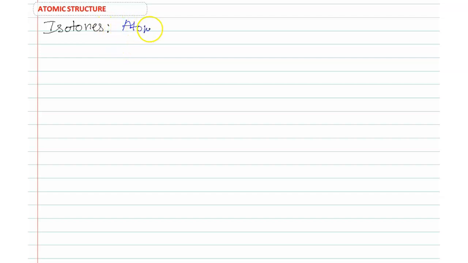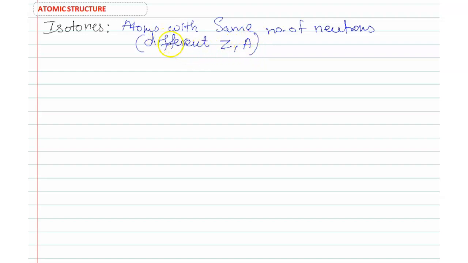The best example is boron 5 11 and carbon 6 12. Watch, students: the number of neutrons is 11 minus 5, 6.